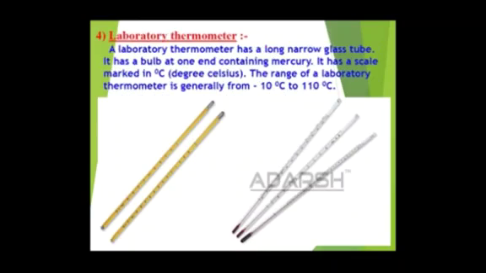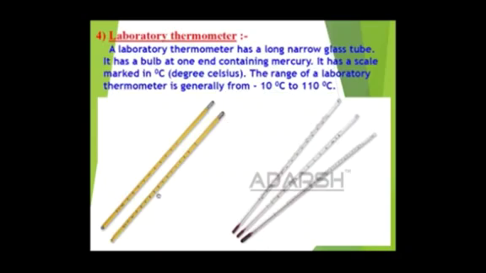The next category of thermometer is the laboratory thermometer. A laboratory thermometer, in comparison to the thermometers which we use at home or the clinical thermometer, has a long narrow glass tube. As you can see in the figure, they are very long. Again, it has a bulb at one end and this bulb contains mercury, as you can see in this figure.